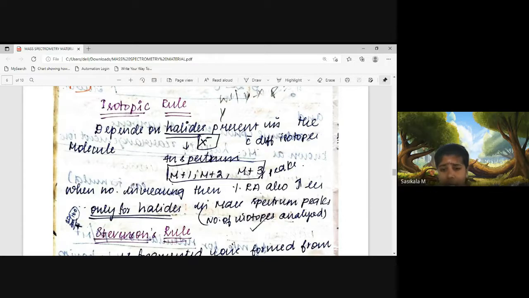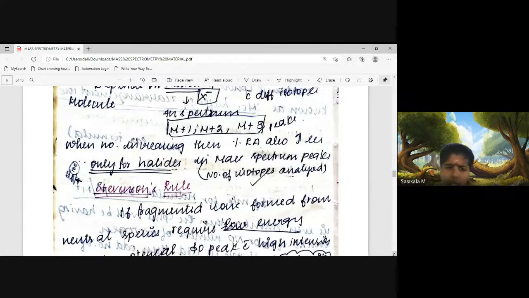That means when the mass is increased by 1, 2 and 3, relative intensity also increases, and this occurs only due to halides, so that we can analyze the different isotopes for the particular molecular ion. From M plus 1, M plus 2, M plus 3 peaks we can analyze, and that will give percentage relative intensity, relative abundance. Relative abundance will be high.